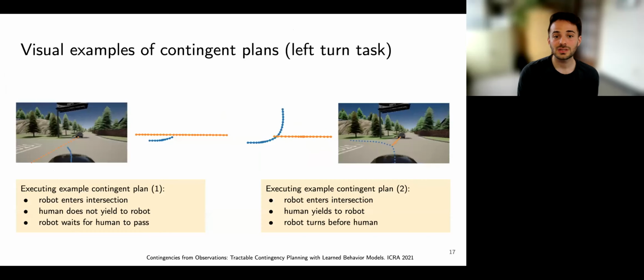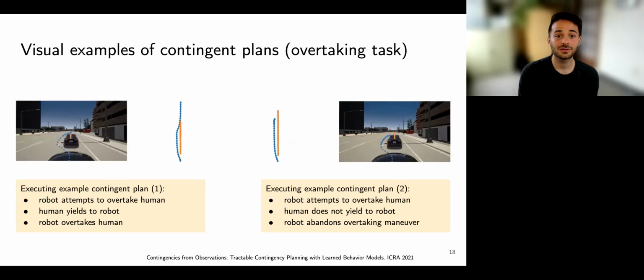Here are visualized examples of contingent plans on the left turn task. The robot decided to nudge forward and act according to the human's reactions. Note that a contingent robot plan can only be visualized by combining it with the set of human responses, the specified human uncertainty. As we can see here, the contingent robot plan, which is an open loop plan, leads to closed loop control as it results in different state space trajectories based on the human's actions. Whereas planning a fixed state space trajectory will fail here because no fixed trajectory can navigate through the intersection given that the human is stochastic.